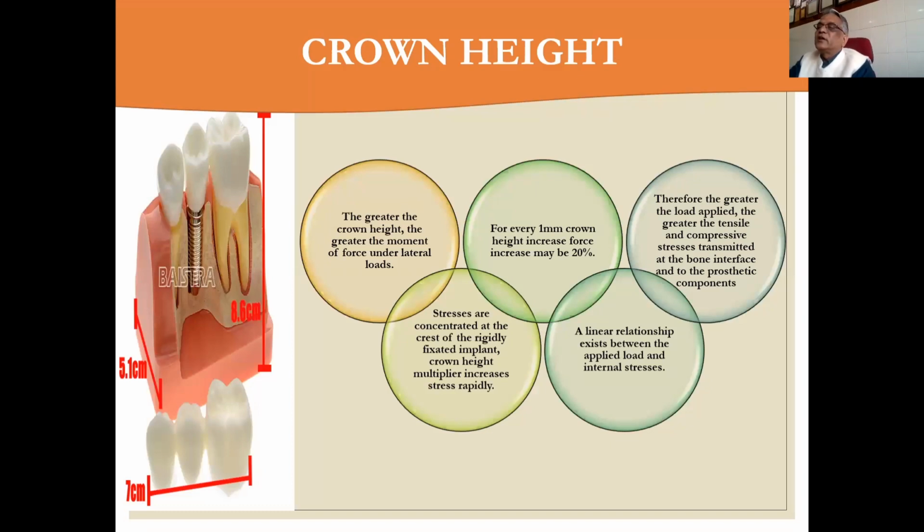Now, crown height: the greater the crown height, the greater the movement of force under lateral loads. Every 1 millimeter of crown height increases force by 20%. Therefore, the greater the load applied, the greater the tensile and compressive stresses transmitted to the bone interface and the prosthetic component. Stresses are concentrated at the crest of the rigid implant. Crown height multiplies the stress rapidly. You can understand this: if we increase the crown height, then we are increasing the stress also. As I explained, it will increase by 20% with every 1 millimeter increase of crown height.